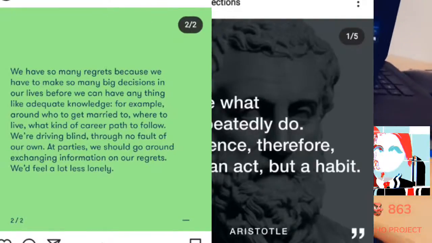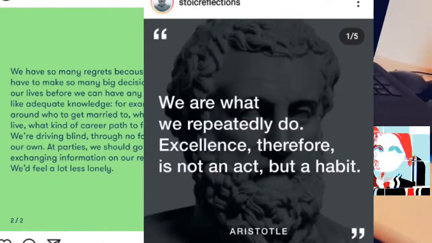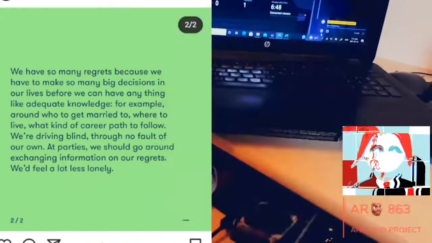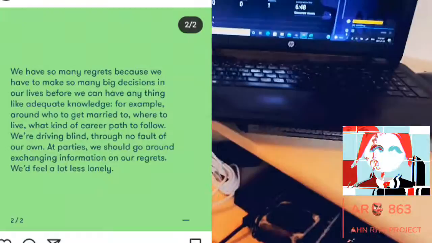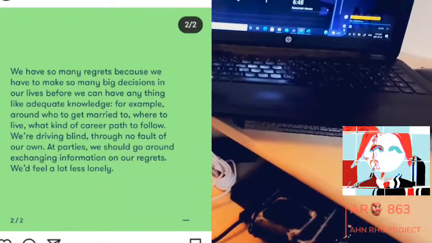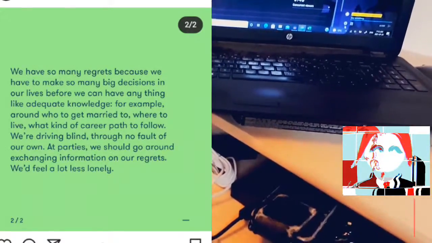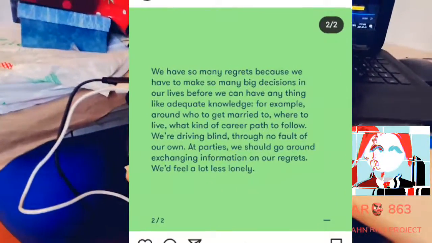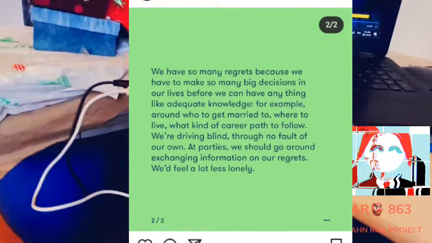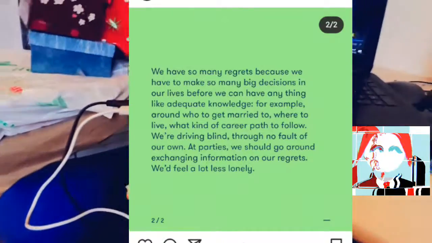Okay, on the left hand side, we have: so many regrets because we have to make so many big decisions in our lives before we can have anything like adequate knowledge. For example, around who to get married to, where to live, what kind of career path to follow. We're driving blind through no fault of our own. We should go around at parties exchanging information on our regrets, and then we would feel a lot less lonely.